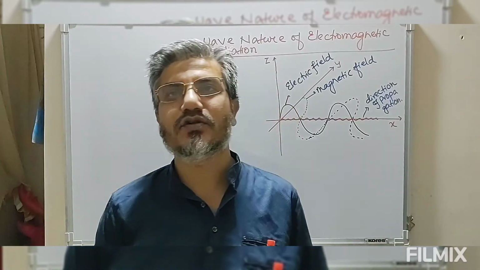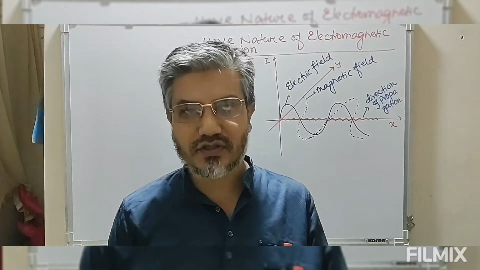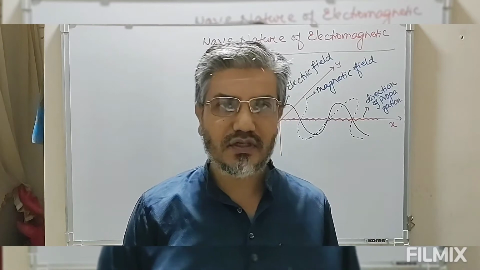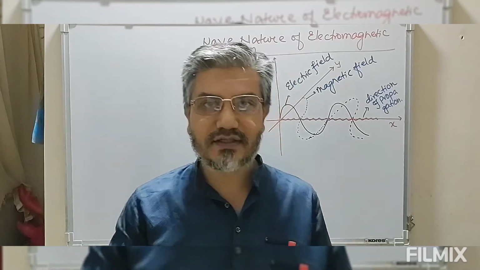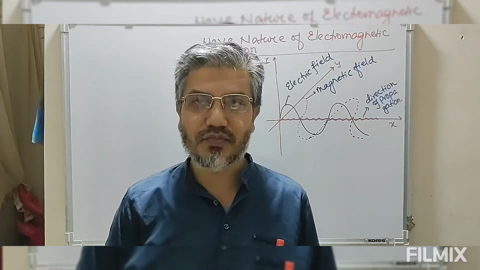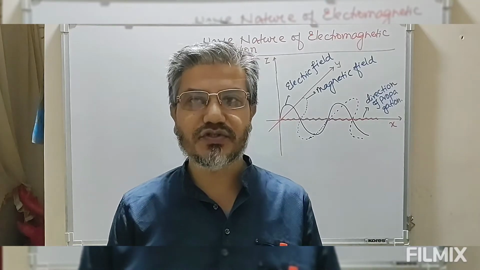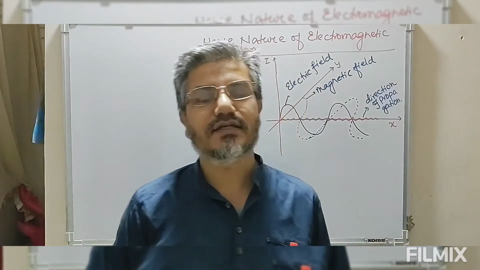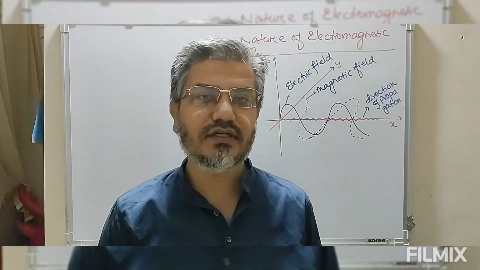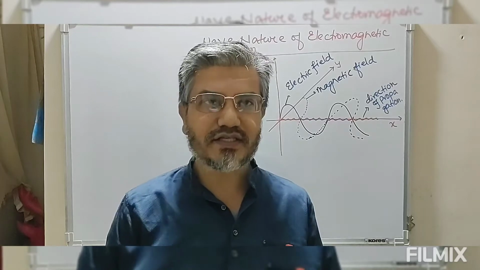Classical electromagnetic theory says any electrically charged species moving under acceleration will produce electric field and magnetic field components and undergo continuous emission of energy, whereas Rutherford's theory says the atom should be stable. So this could not be explained.